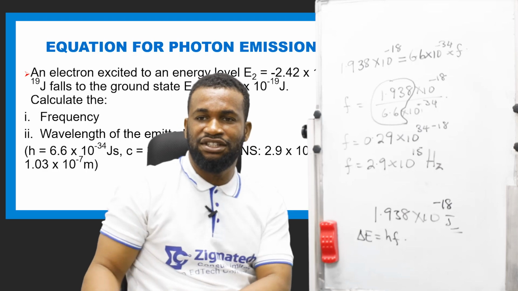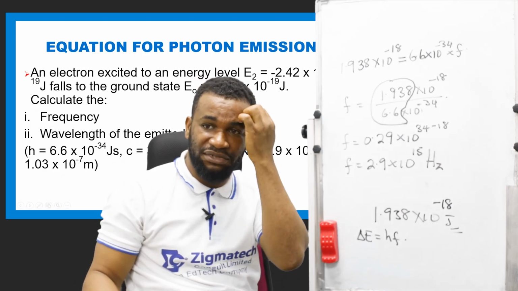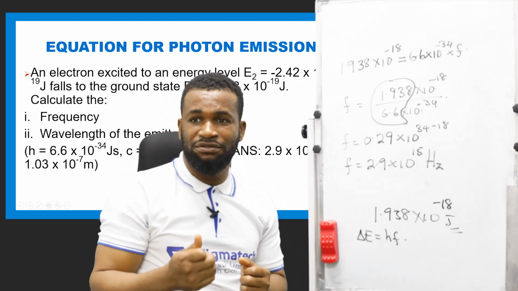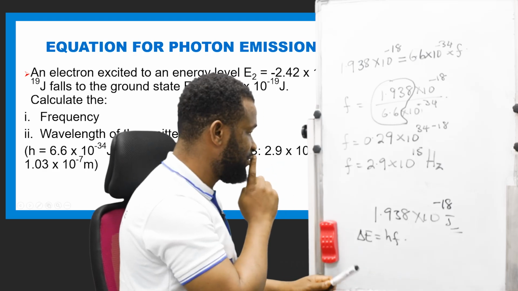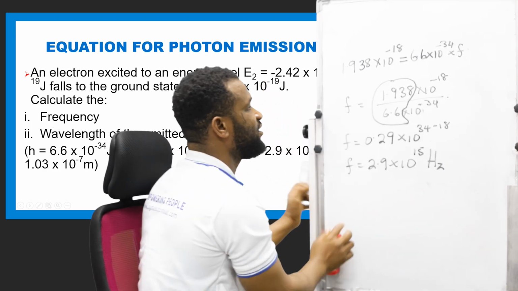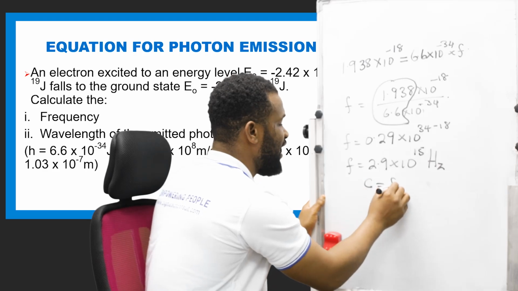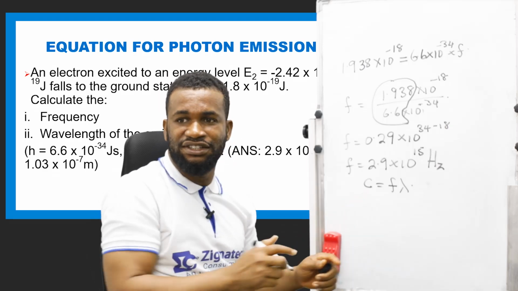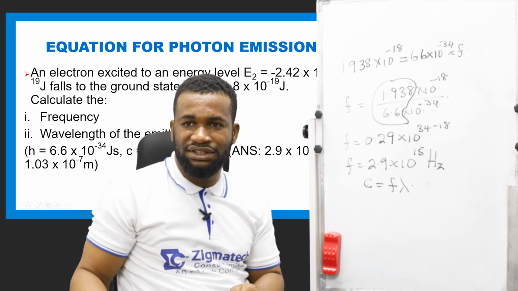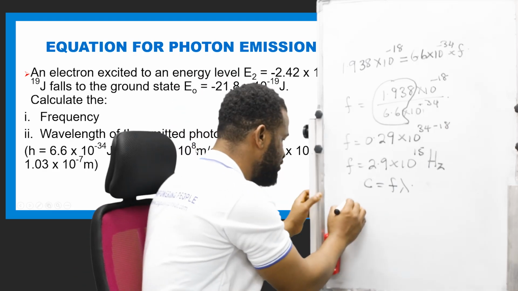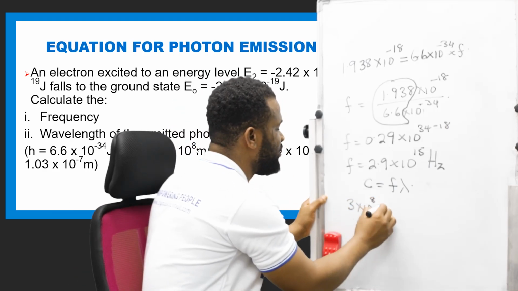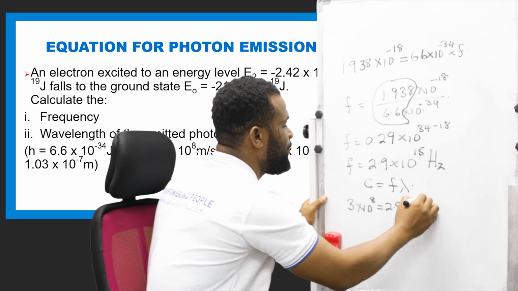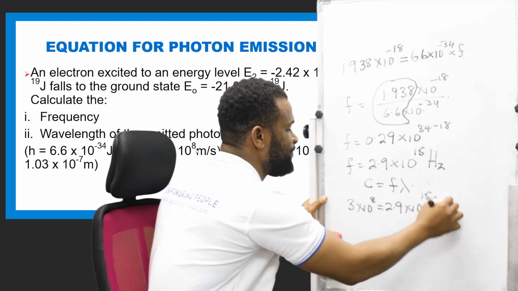Now the next thing they ask us to find is the wavelength of the emitted photon. Remember, they said that c is equal to f lambda. I already know f and I already know c. c is given as 3.0 times 10 raised to power 8. So 3 times 10 raised to power 8 is equal to f, which is 2.9 times 10 raised to power 15, times lambda.